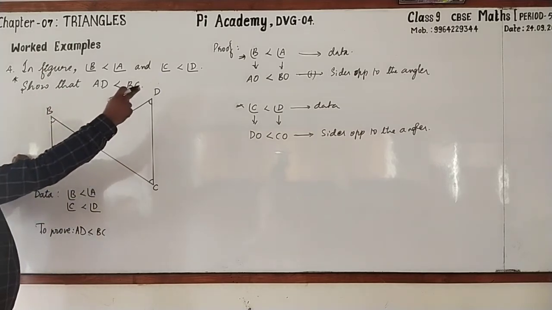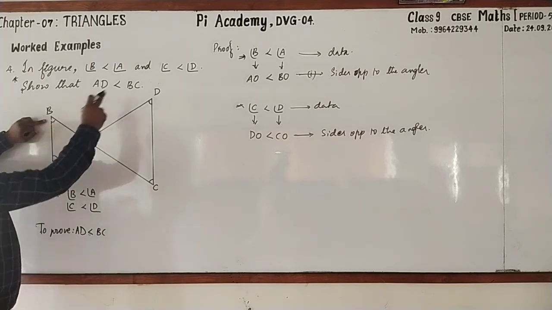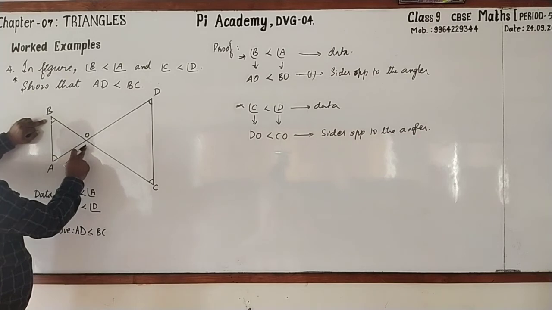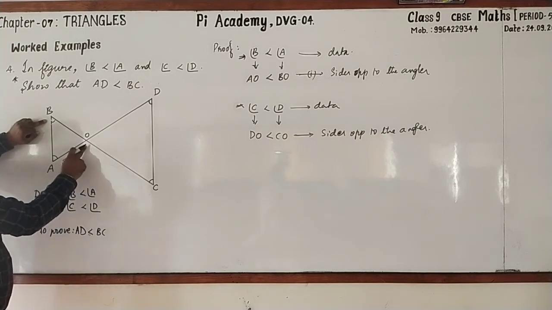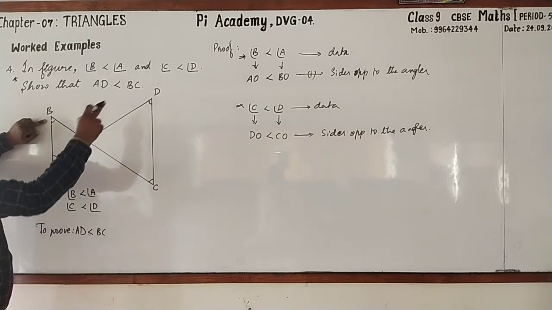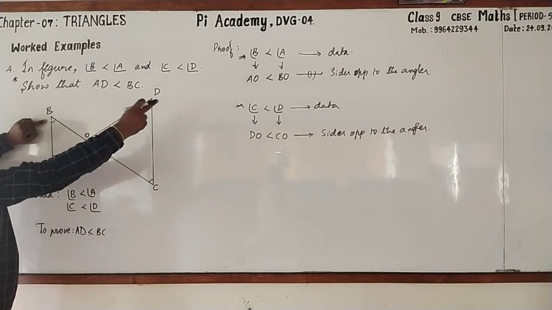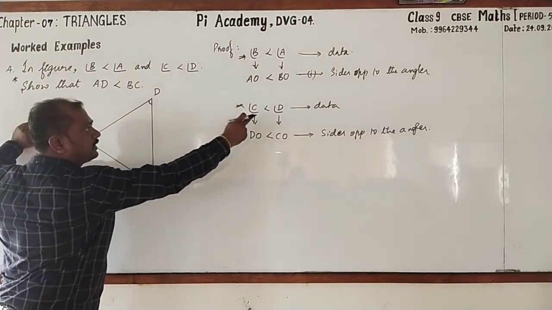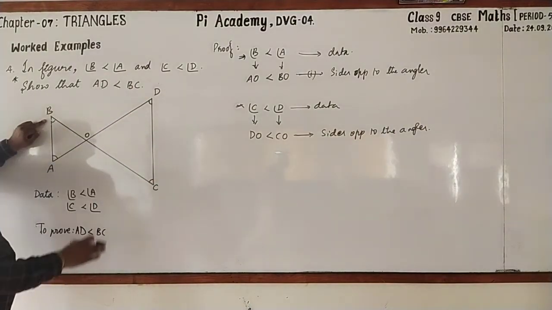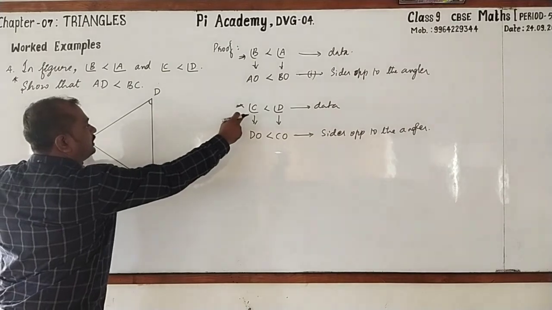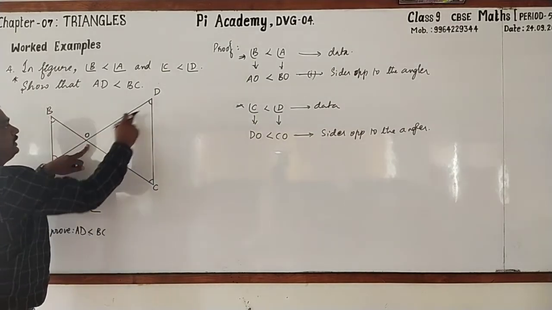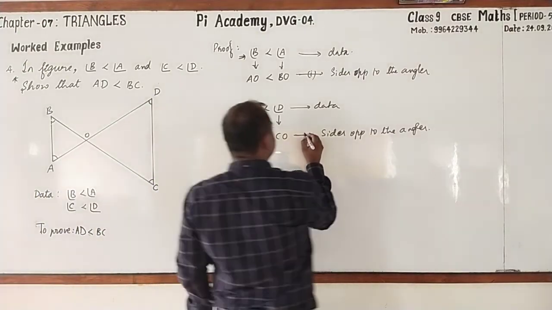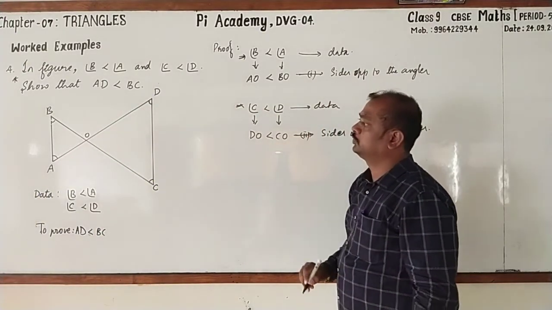See, B is less than A. Side opposite to angle B is AO, and side opposite to angle A is BO. Next, angle C is less than angle D, that has been given in the data. Then side opposite to angle C is DO and to D is CO. You may call this statement 2.